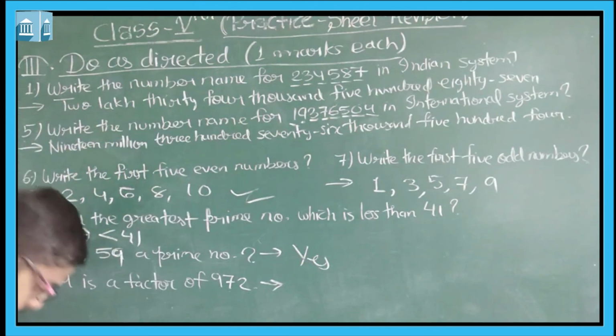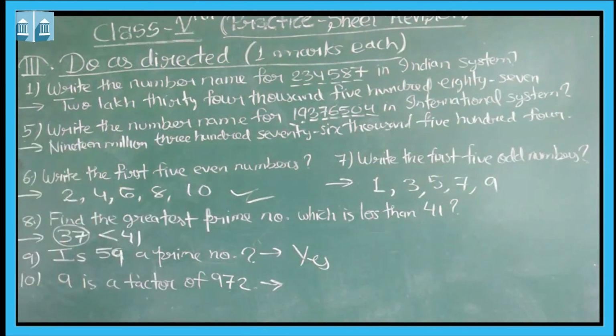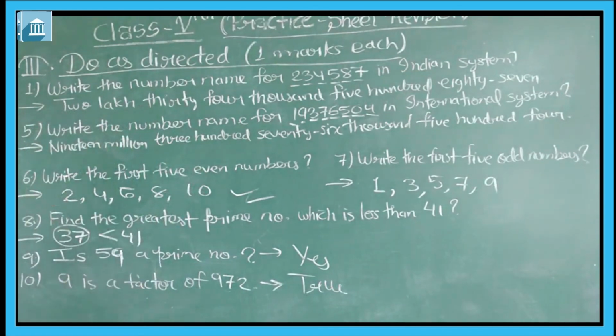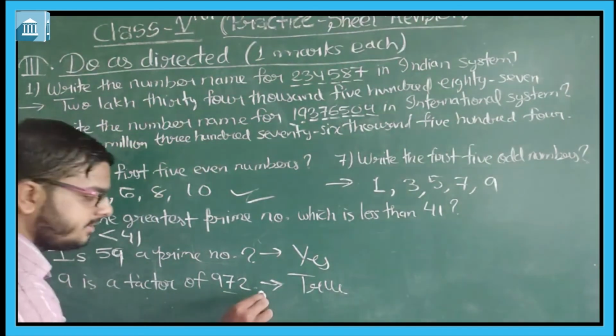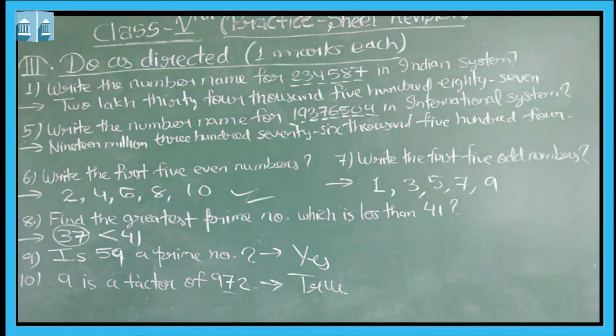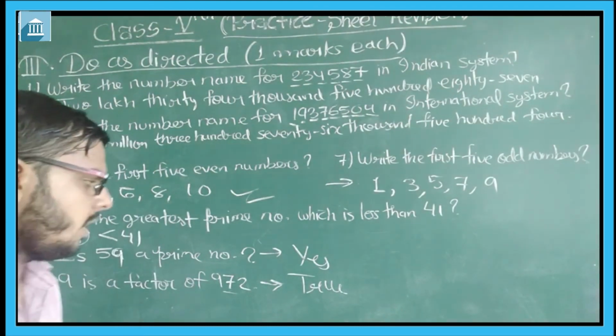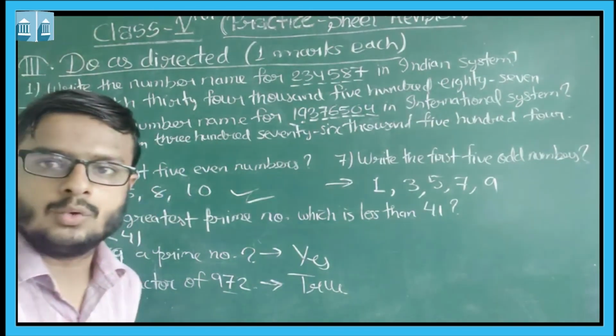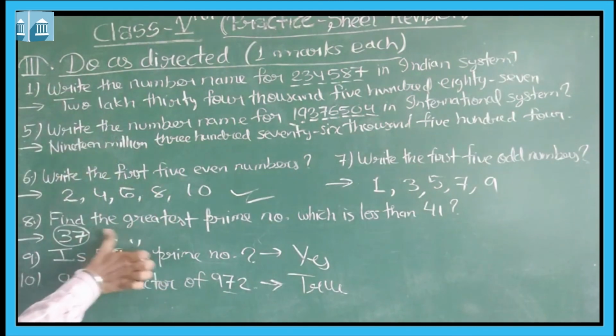Here one true false is there in question number 10. 9 is a factor of 972. Yes, 9 is a factor of 972. It's a true statement. 9 is a factor, which means in the table of 9, 972 comes, students, 972 comes 108. You can see the answers here.